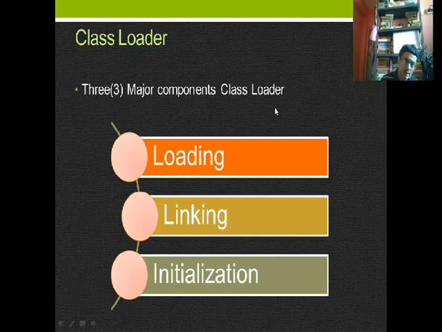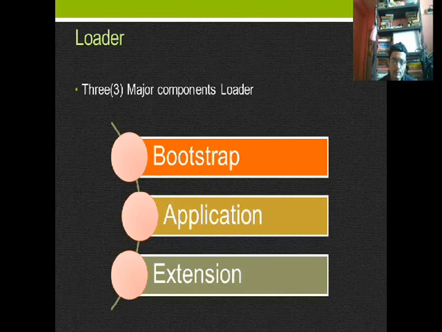Further, there are 3 major steps in the class loader: loading, linking and initialization. Now what is loading? The loading process is divided into 3 components: bootstrap, application and extension.